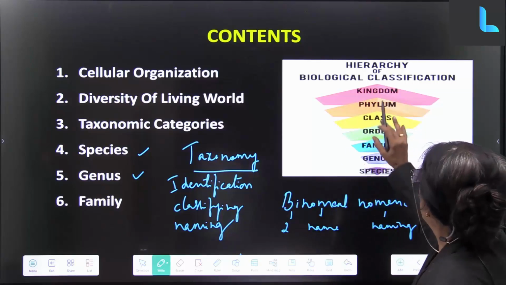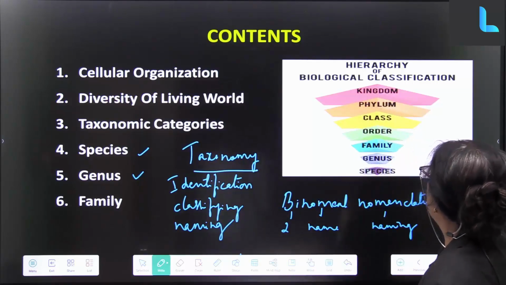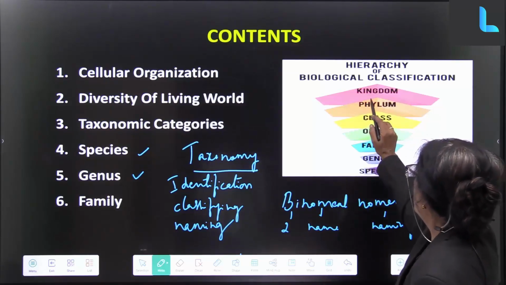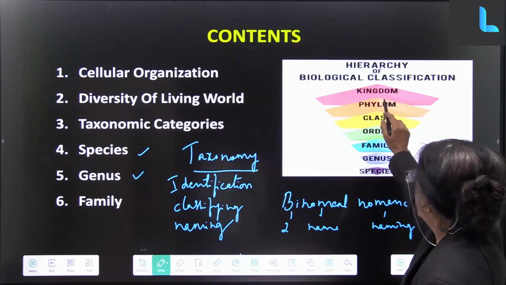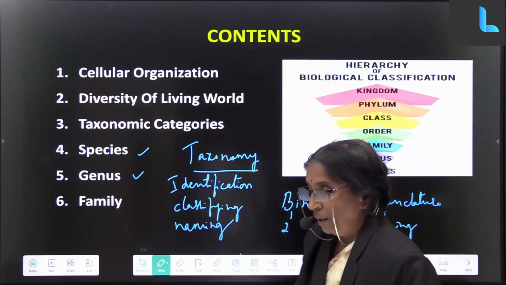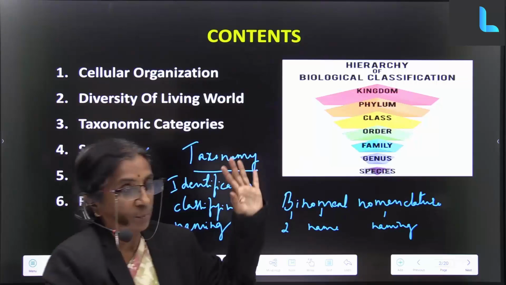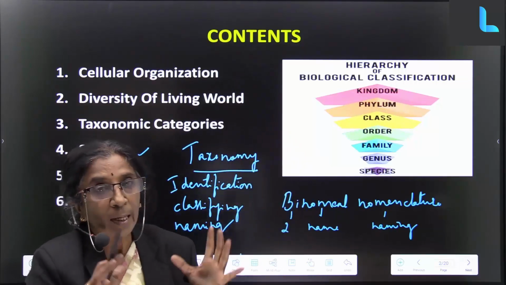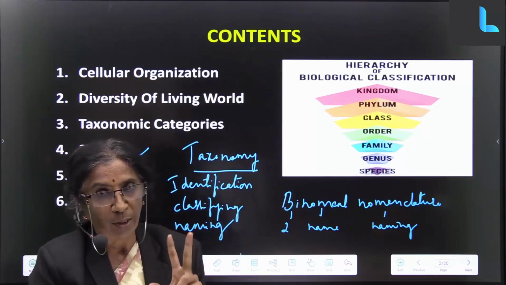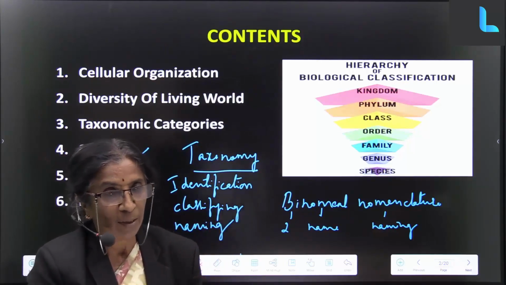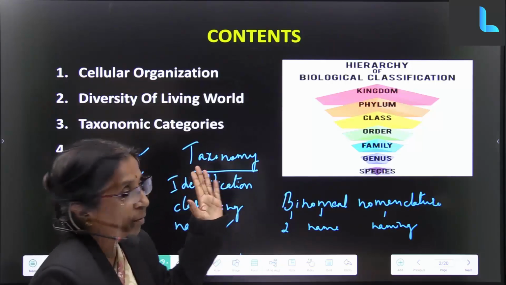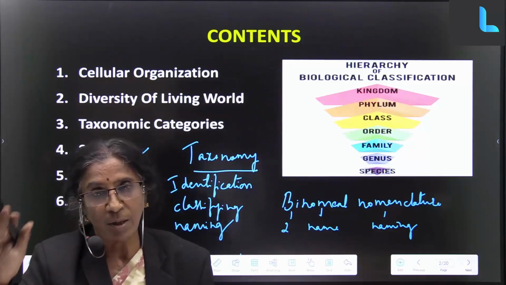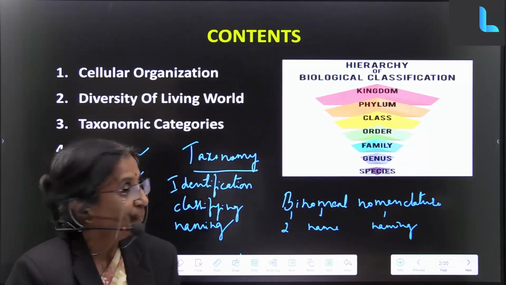Now let us go to biological classification, or the hierarchy of biological classification. You can see that the first is the kingdom. What is kingdom? Before going on, I'll have to explain this. You have two kingdoms, animal kingdom and plant kingdom, according to Linnaeus, but according to Whittaker, we have five kingdoms: Monera, Protista, fungi, animals, plants.